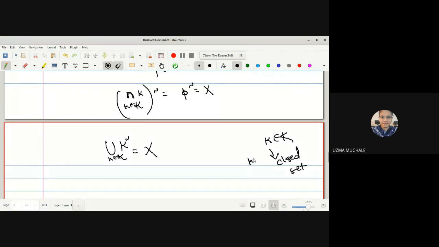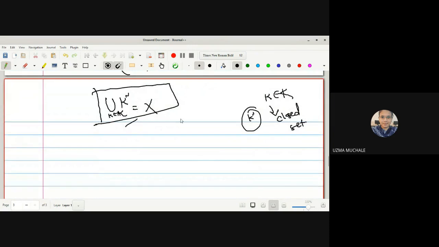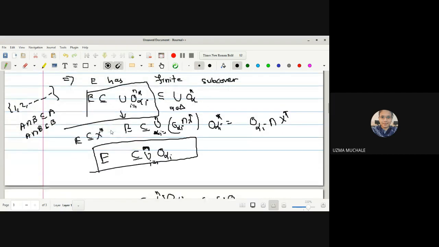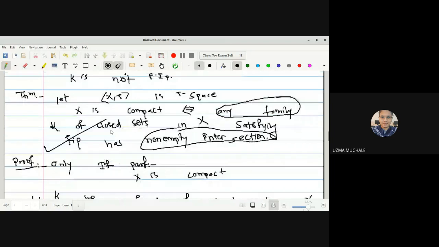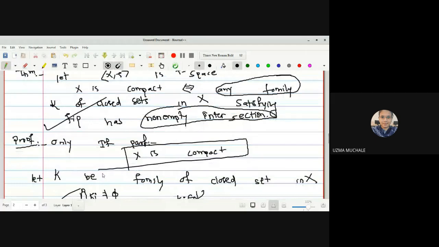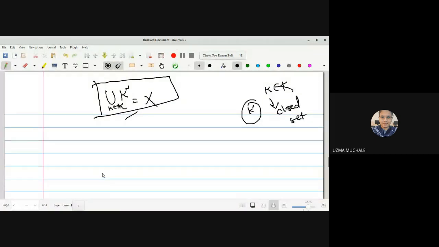So, what will be K complement? It is an open set. Yes, ma'am. So I now got X is covered by finite... Now X is covered by some open set. So hence we can say that X has an open cover. But given that X is compact, in the first part we have been provided that X is a compact set. Right. X is compact, it is given to us. We can use the definition of a compact space if you are able to find the open cover.